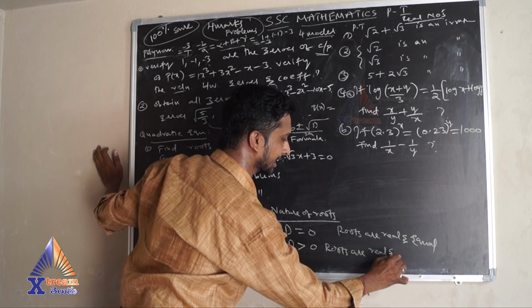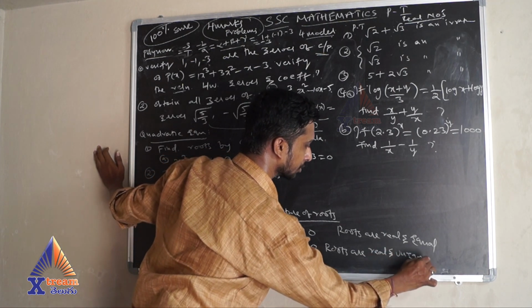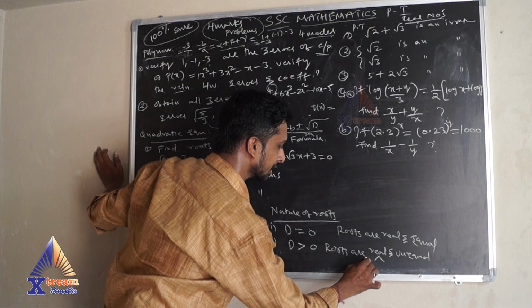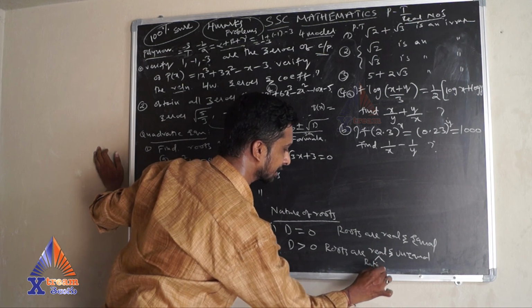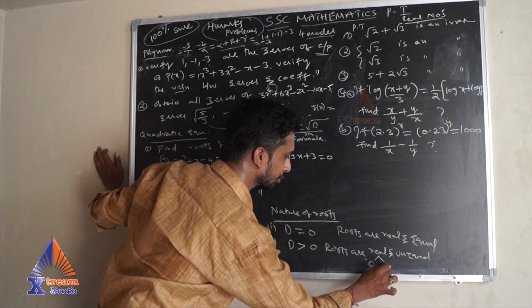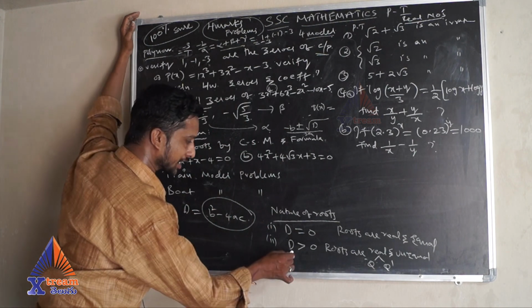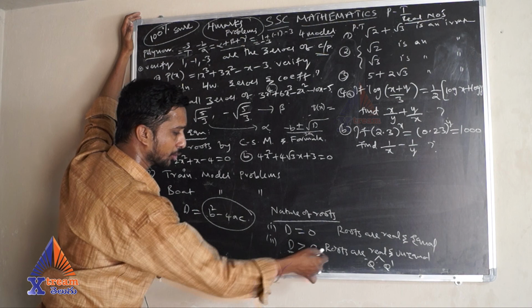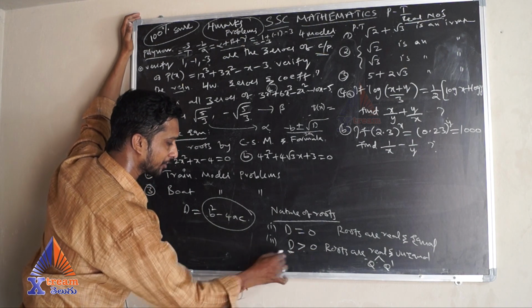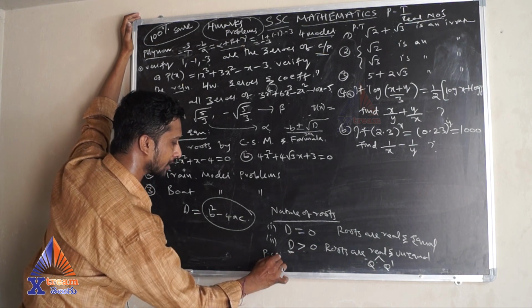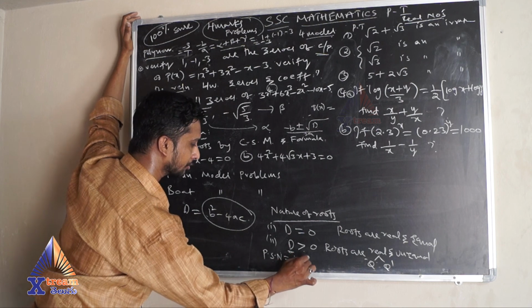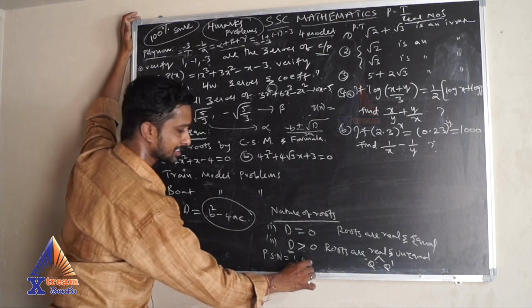Real and unequal. You already know real means rational and irrational. I write simply rational Q and irrational is Q dash. If the discriminant is greater than 0, sometimes you will get a perfect square number. Perfect square number means 1, 4, like 2 square is 4, 3 square is 9.